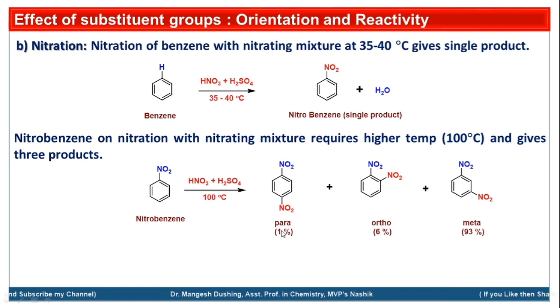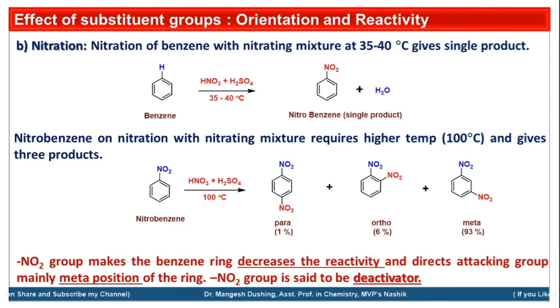If you clearly observe, in this case para and ortho substitution will be less, while meta substitution will be higher, obtained as the major product. And the reaction requires a higher temperature. So the nitro group is called a deactivator, which deactivates the rate of reaction and the electrophilic substitution on the benzene ring. The nitro group decreases the reactivity of the benzene ring and directs the attacking group mainly to the meta position of the ring. So we can say that the nitro group is a deactivator.